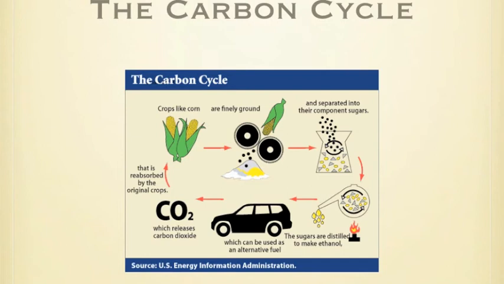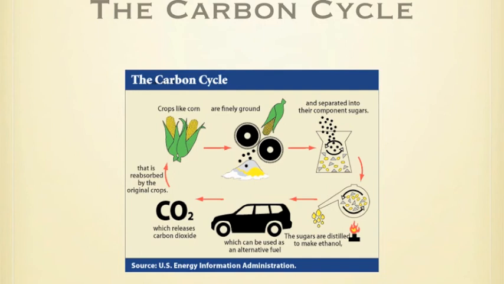The carbon cycle. Crops like corn and sugarcane are harvested to make ethanol. 33% of the U.S. is cornfields. 40% of those cornfields are used for ethanol production, meaning that 13.2% of the U.S.'s cornfields are used for ethanol production. These crops are ground up into little particles. They are then separated by their component sugars. For example, corn has 2 ways of production: dry milling and wet milling.